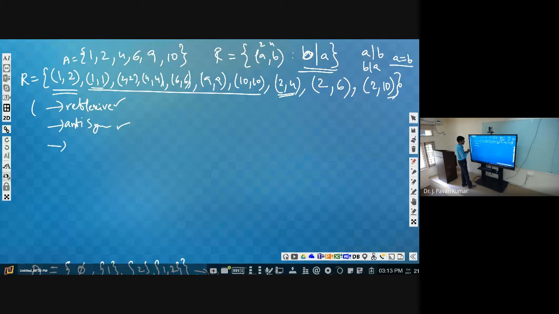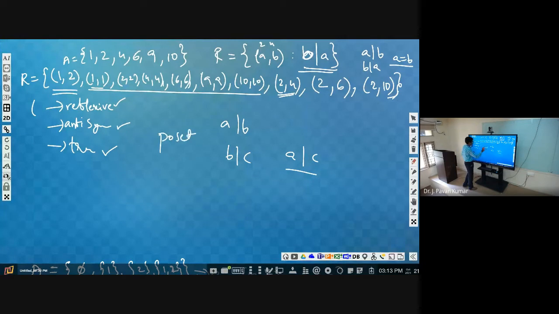Okay. Next, third one is transitive. Now you consider A divides B and B divides C. Then definitely A divides C. So definitely we can say transitive property is also satisfied, and this is called a poset, along with this set A and this relation we call it as a poset. Is the definition clear to you now? Yes.